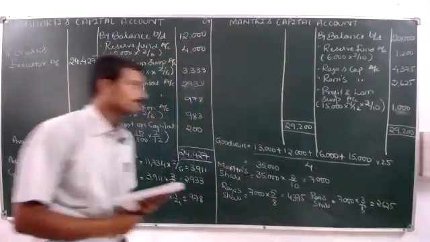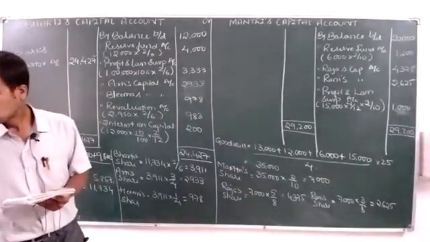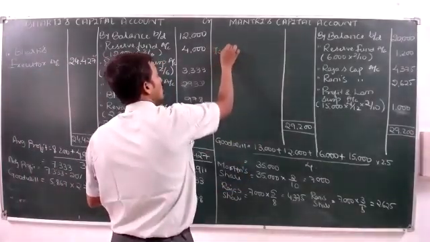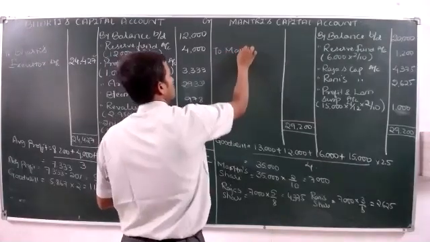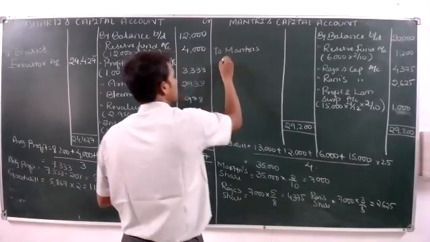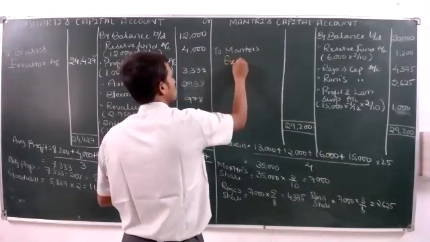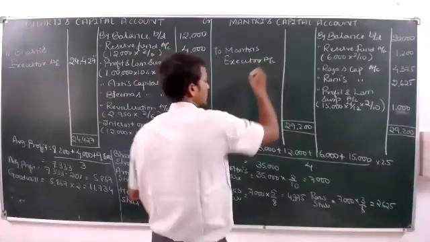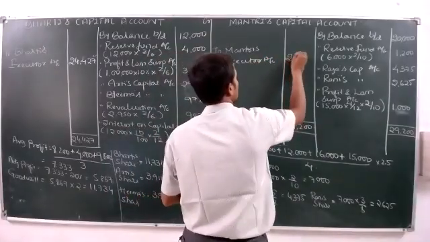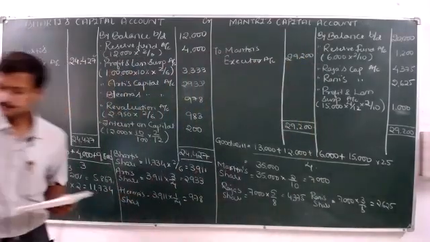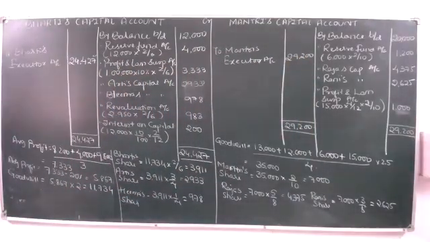Now, what you need to write is to Mantri's executor account, that is also 29,200.